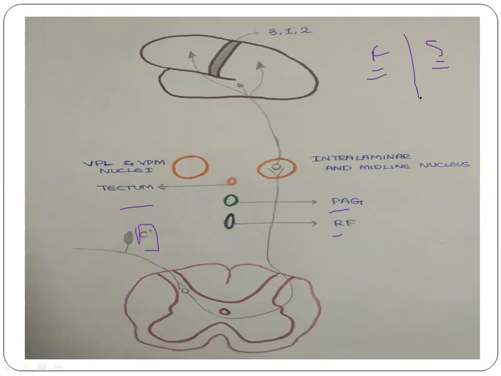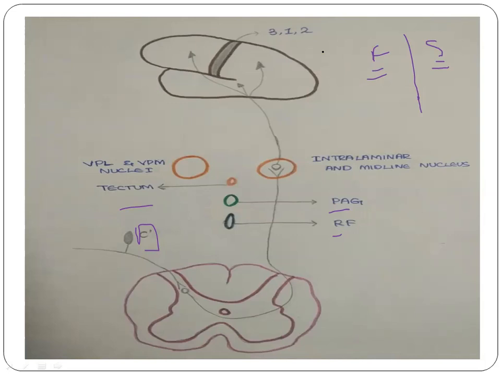It is because we already saw that slow pain fibers have diffuse connections along with multisynaptic connections.